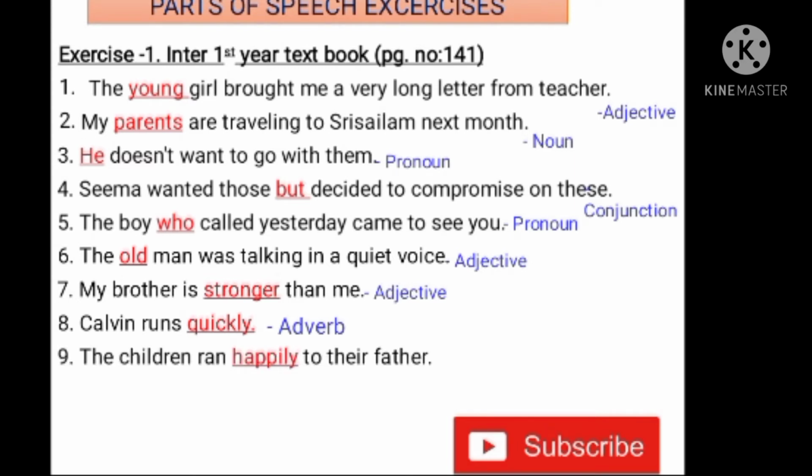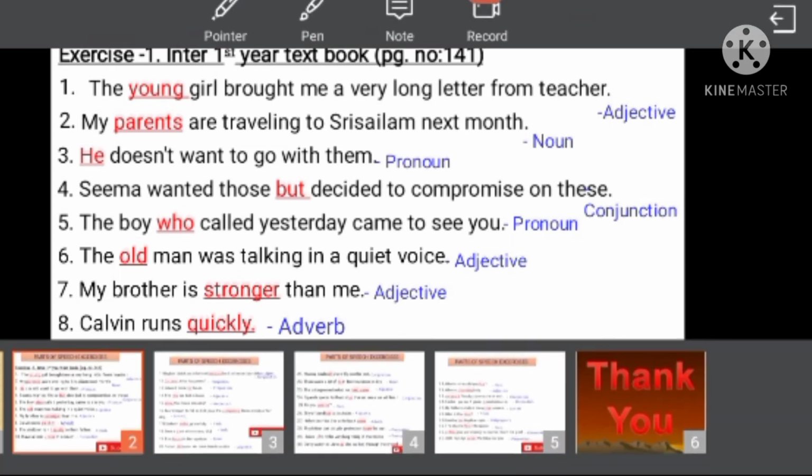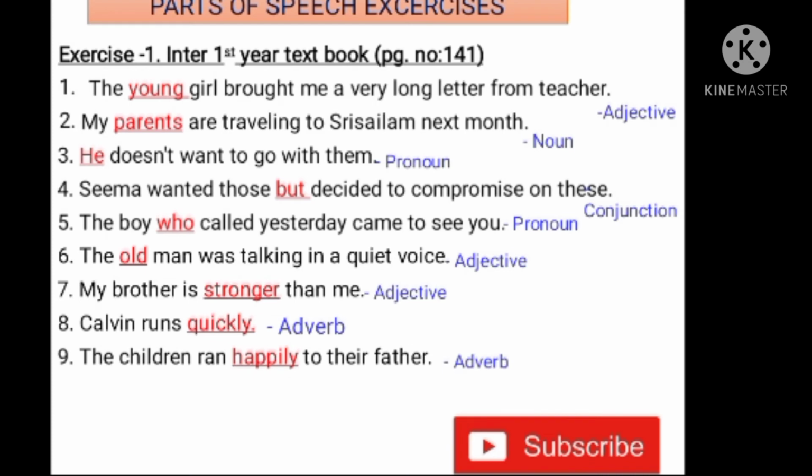Let us move on to ninth one. The children ran happily to their father. Already as we discussed in the eighth one, same like that, right. The children ran happily. How did they run? They ran happily. Here already we discussed ly. The word ends with ly. So it is an adverb. Add something to the verb. Here the word which adds something to the ran.